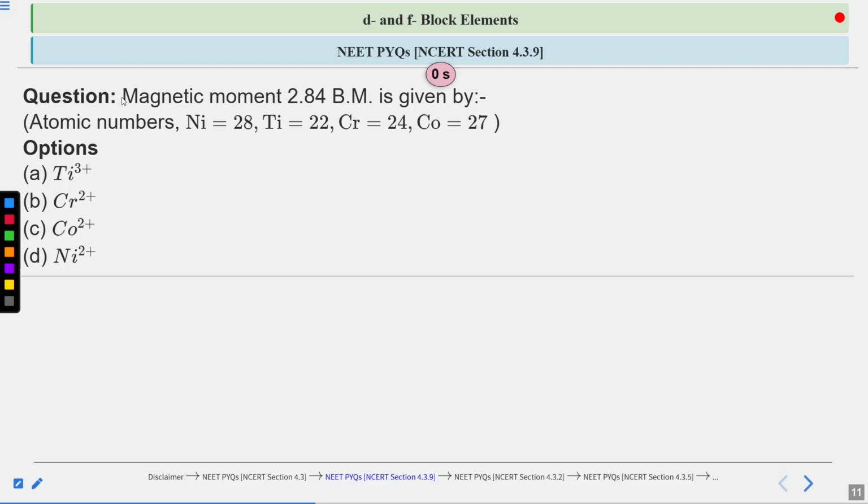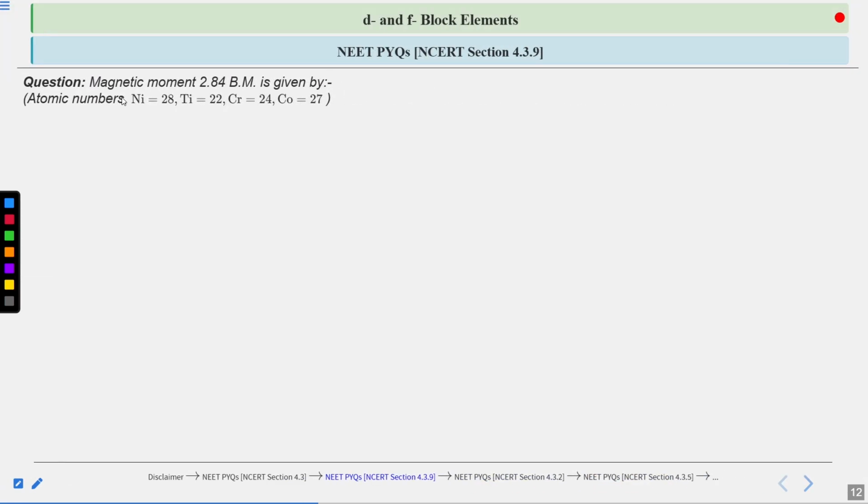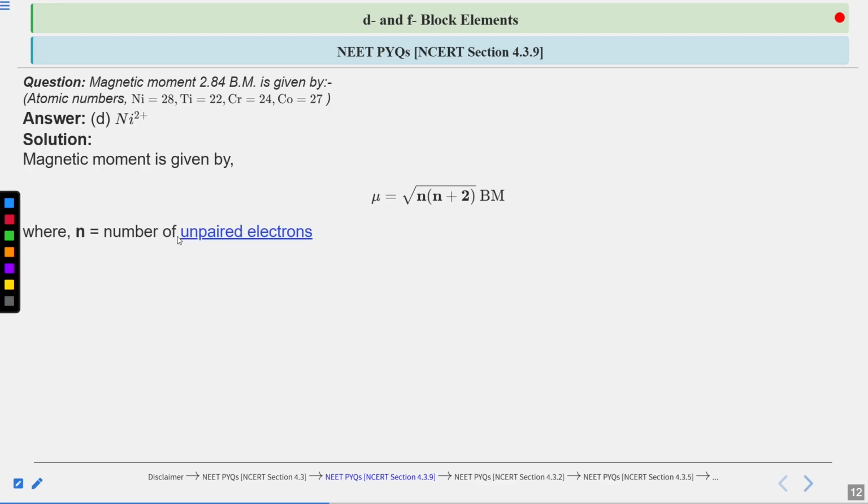Let's see. For this question, the correct answer is option D. That is nickel 2 positive. So the magnetic moment, we are talking about the magnetic moment in the question. The magnetic moment is given by mu equals under root n times (n plus 2) Bohr magneton. Here, n represents the number of unpaired electrons present in the element.